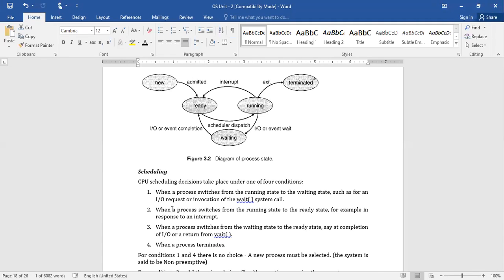So whenever a process is switched from running state to a waiting state, after completion of this, again it will be moved back to the ready queue. Right? This is one case. The second one is when a process switches from running state to ready state. Whenever an interrupt has occurred, suppose now I am taking the class and I get a call from HOD sir to meet him immediately. What can I do at that moment?